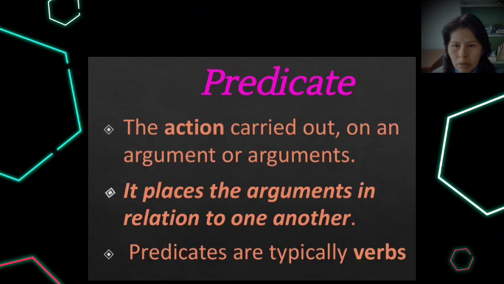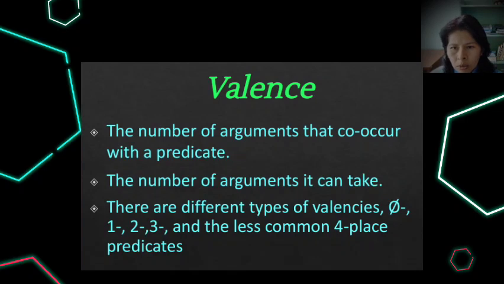What's the predicate of a proposition? The predicate is the action carried out on an argument or arguments. It places arguments in relation to one another. So predicates are typically verbs, and it's also important to highlight that predicates differ with respect to valence, which is the number of arguments that occur with a predicate.